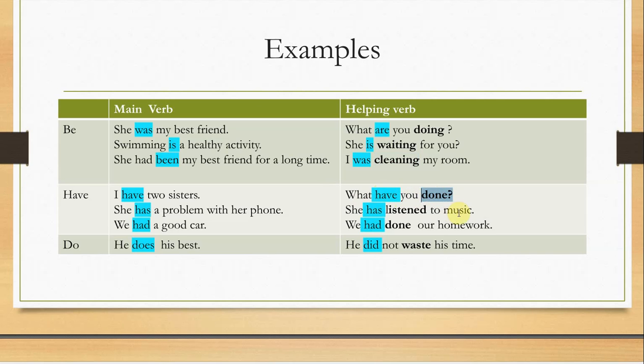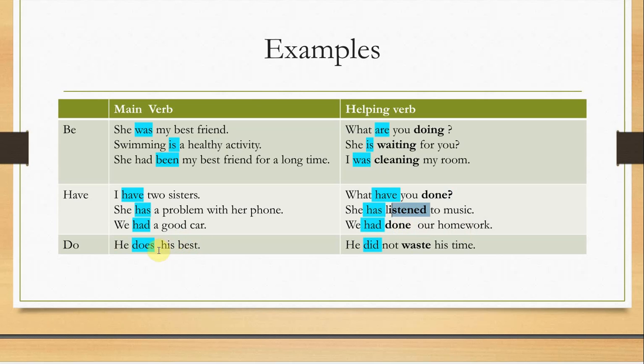"She has listened to music." "Has" here is a helping verb. Why? Because it comes before the main verb "listened." "We had done our homework." "Had" is a helping verb. Why? Because it comes before the main verb "done."